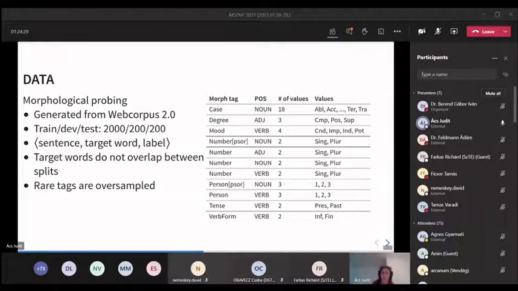So we use the UD morphological tagging schema. And here you can see that the highest number is 18 values, so we have 18-way classification for noun case in Hungarian, and the rest are 2, 3, or 4-way classifications.